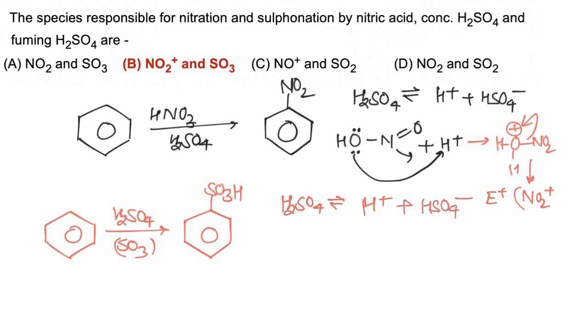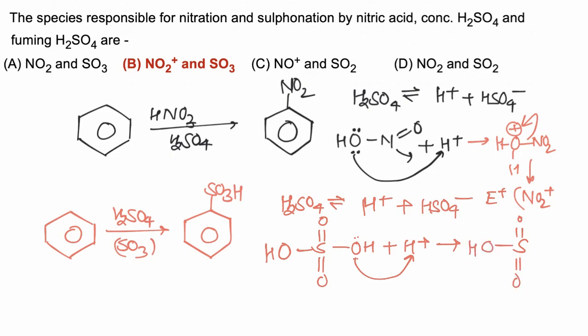In this reaction, self-protonation of H2SO4 takes place. The second molecule of H2SO4 will act as a base, and after autoprotolysis water is removed. Now S double bond O double bond O OH positive, water is removed.